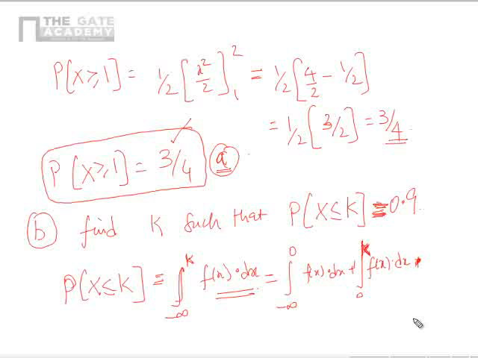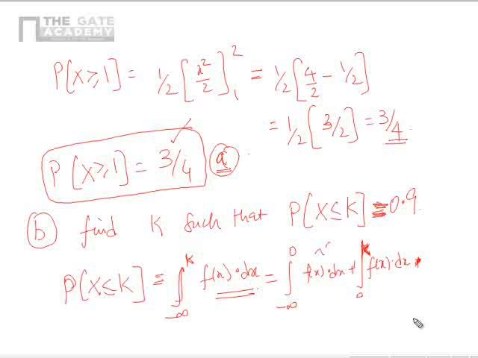That's how we have to break it because we don't know what is k. So the value is 0.9. We don't know what is k, so I cannot write integral k to infinity, because we don't know what the value will be, and that is not needed also because we have to integrate from minus infinity to k only. I am not integrating from minus infinity to infinity. Correct?